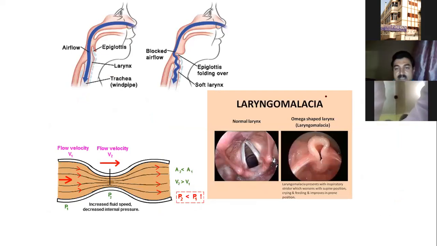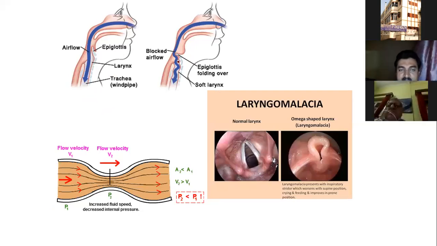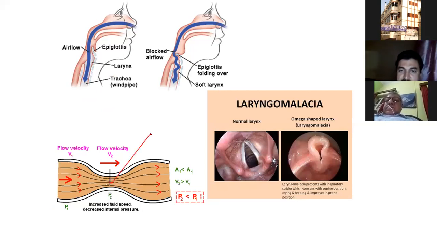Next is your laryngomalacia, where the larynx is so soft and pliable that it curves and folds during inspiration, and there is a lot of turbulence and there is noise here. So this is the explanation in brief.